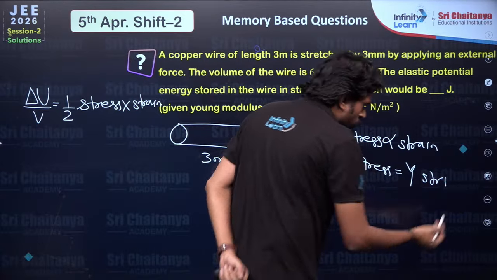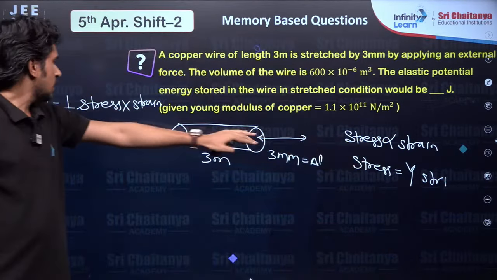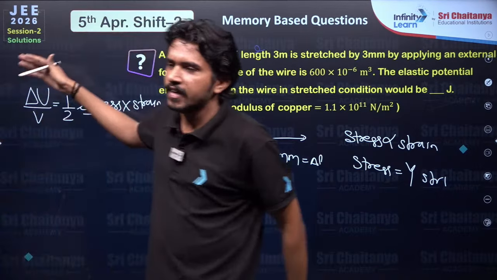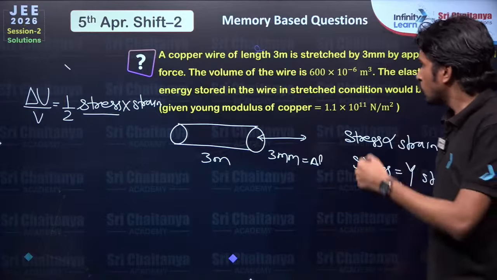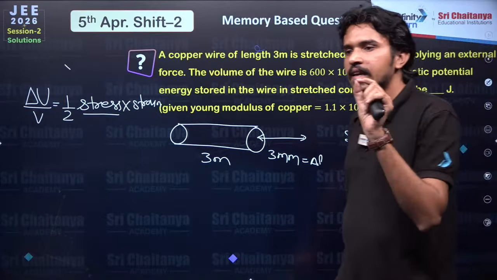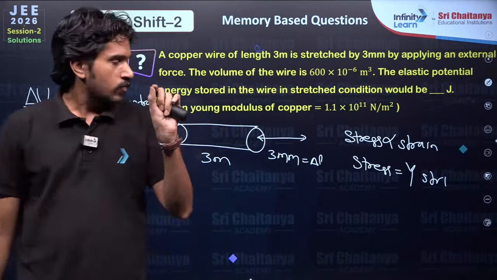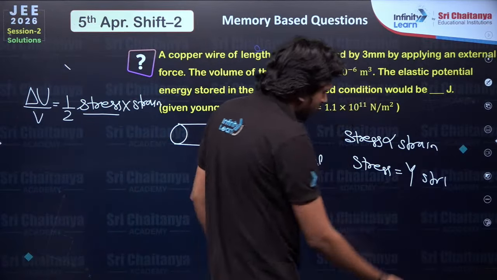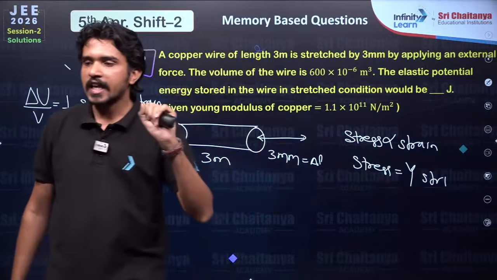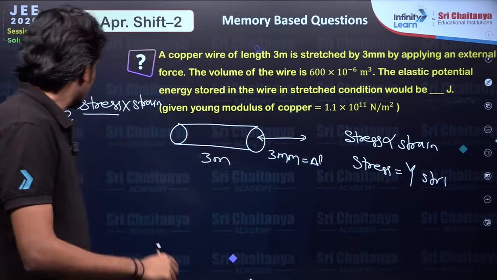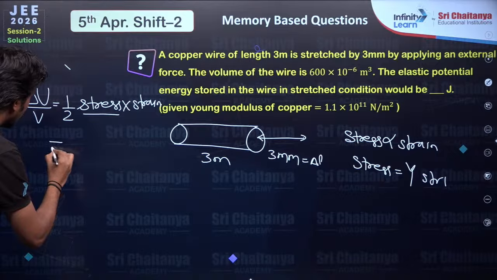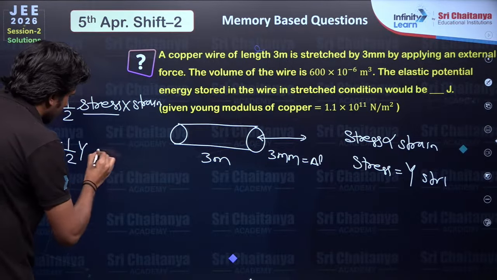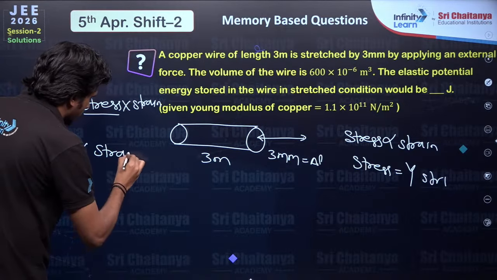We could use both the formulas, otherwise you could change stress into strain or strain into stress. But we have delta L and L both, that means we have strain. So stress could be written as Young's modulus times strain, right? So now I'm going to use the formula half, then Young's modulus and strain square.